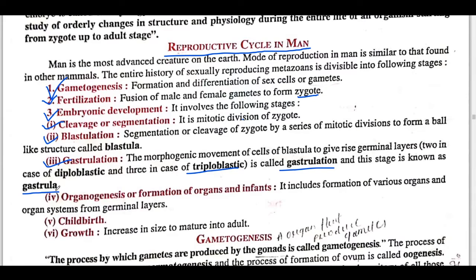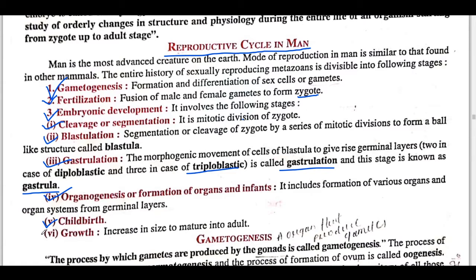Now our fourth point is organogenesis or formation of organs or infant. Formation of organs will relate to our body parts, right? So it includes the formation of various organs and organ systems from germinal layers, means after formation of that germinal layer it will change into our body part, or we can say organ. And after that childbirth, right, means we are talking about all the following steps, how this child develops inside the womb.